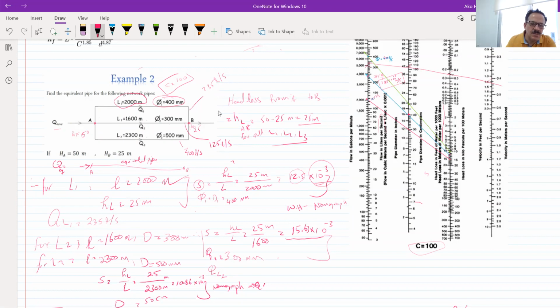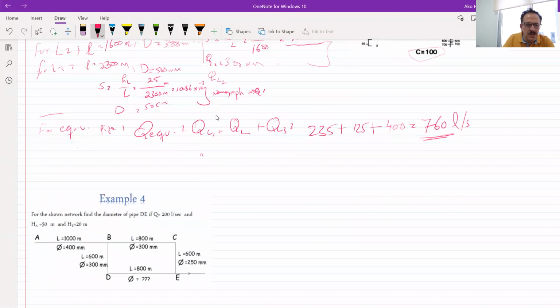For me, I will assume the equivalent pipe diameter is equal to 400 millimeters. It's not 500, it's not 300, so I will take the middle one. So this is the diameter of the equivalent pipe, which is 40 centimeters. And the Q will be equal to how much?